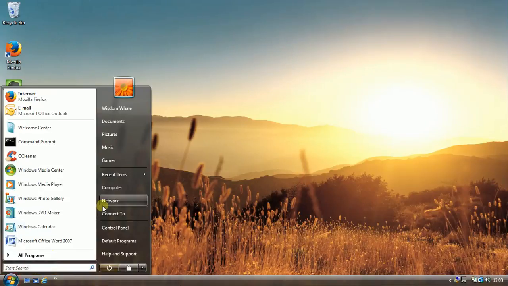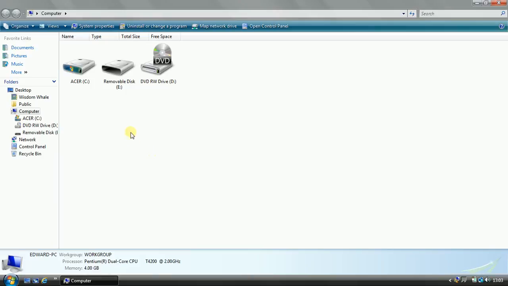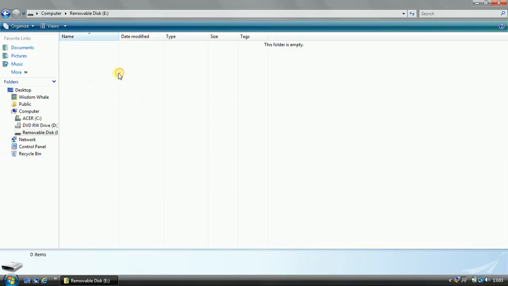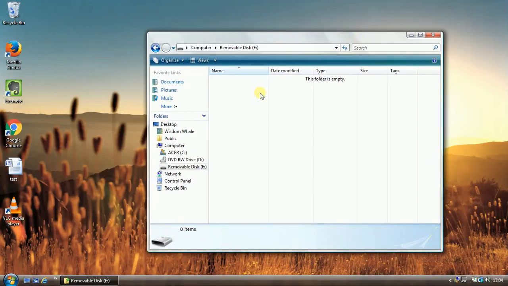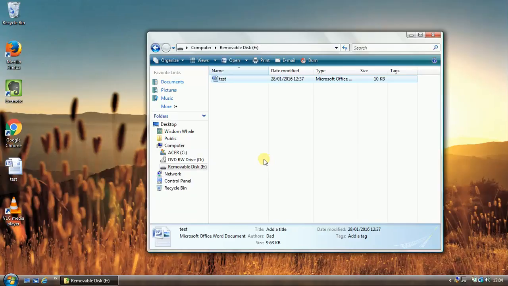So if I go load up computer, remove the disk, and then I'll just see where I can actually move this into the folder, and that's worked.